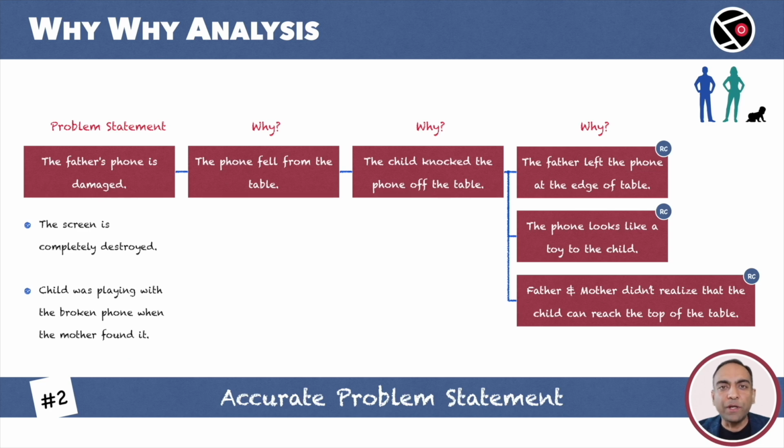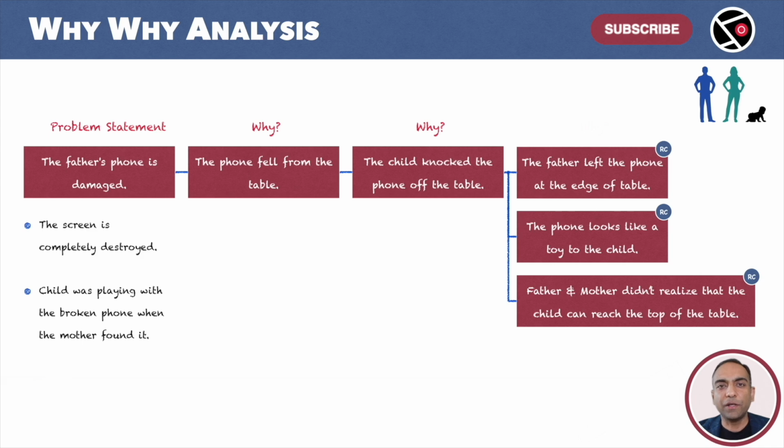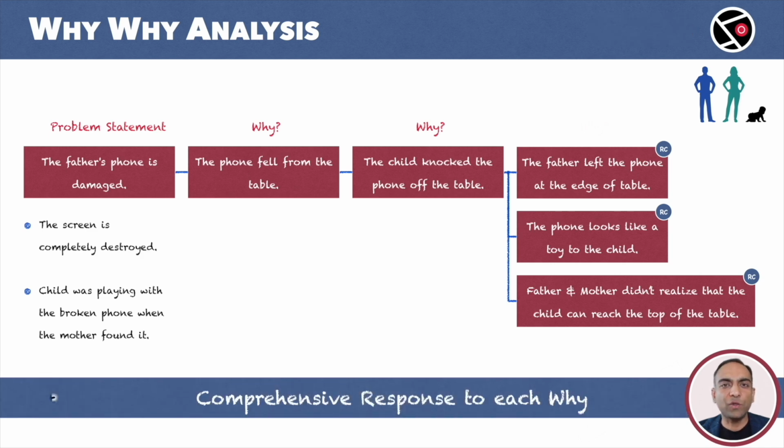An accurate problem statement is 50% work done. It is critical. It is no surprise that the stakeholders put a lot of effort in correctly defining the problem statement. A good start always helps. Moving ahead, comprehensive response to each why, the third rule. Our answers to the whys should be complete. All possibilities must be covered with zero omissions.